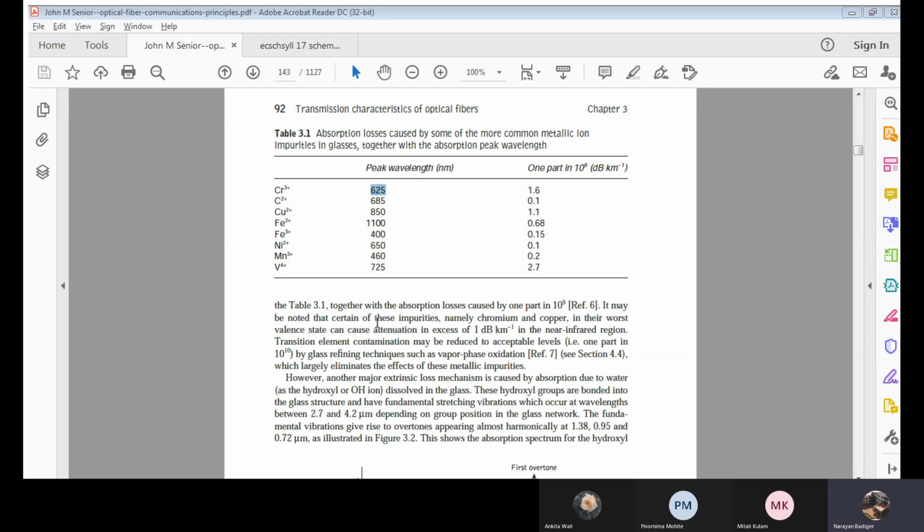He has given a range of 2.7 and 4.2 micrometers. For this given wavelength range, the OH component starts to vibrate, due to which there will be an extrinsic loss.